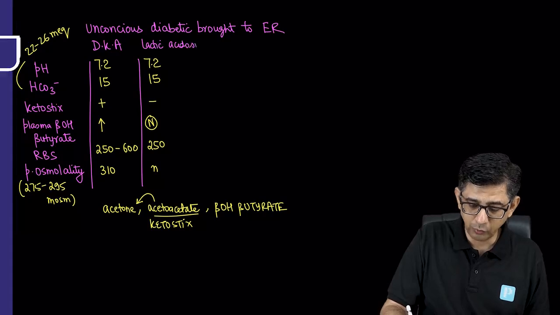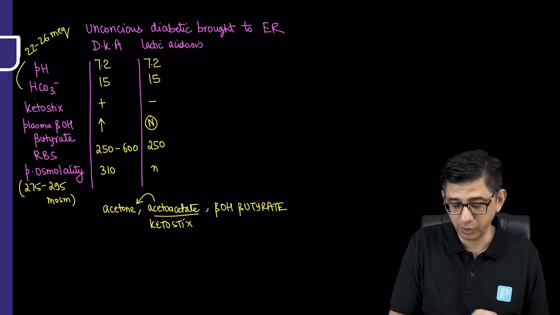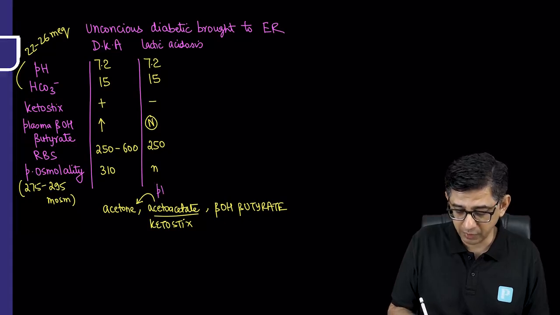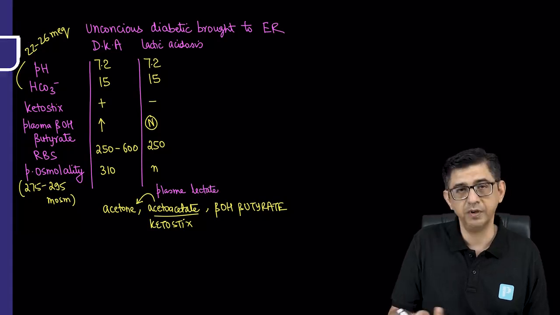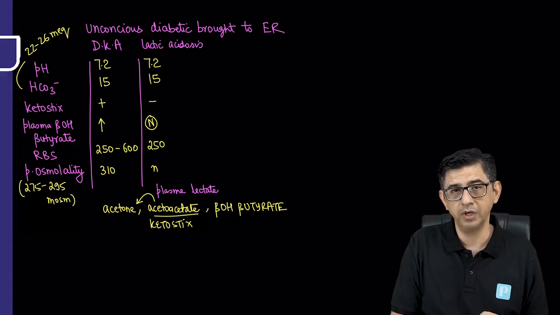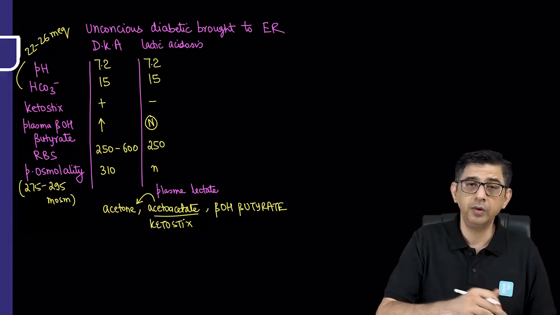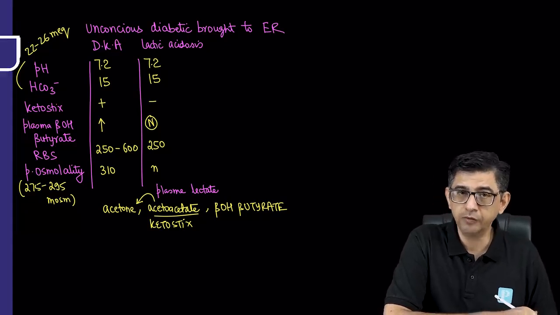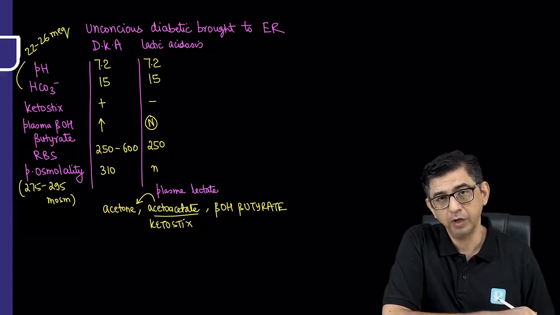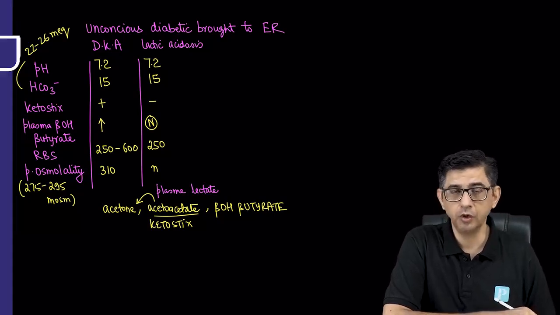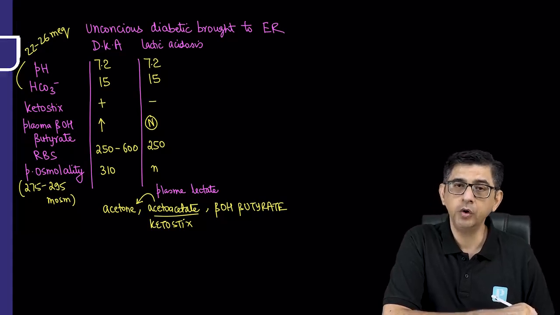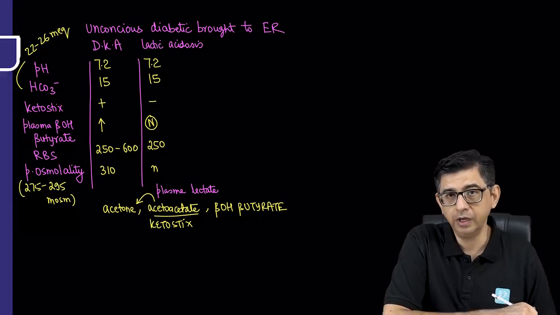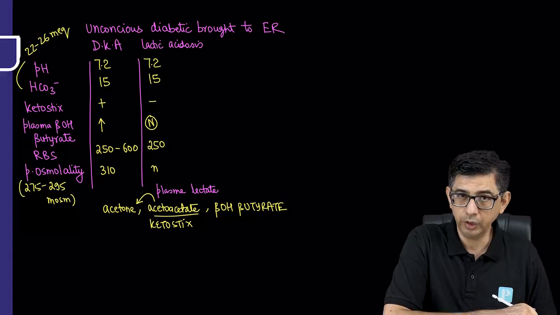acidosis. And to prove this lactic acidosis, you will have to run another test, that is plasma lactate values, because a lot of these patients can develop an infection and they can end up with lactic acidosis. Or for that matter, this guy is a known case of diabetes. He's having a diabetic nephropathy, and this was continued by his physician on metformin. You see, in the earlier video I've highlighted, do not give metformin if the EGFR of the patient is less than 30. Now, if the EGFR is reduced,